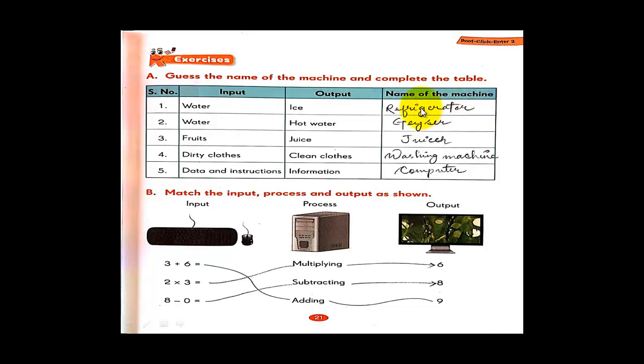So the name of the machine is refrigerator. So we should fill this up as refrigerator. Now this thing I've already filled up.